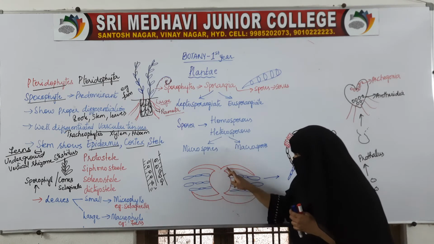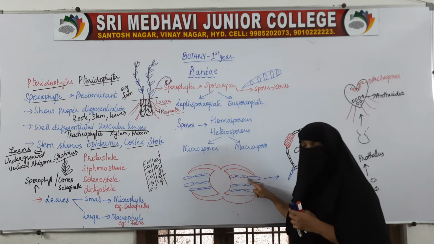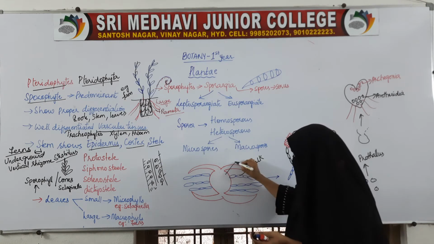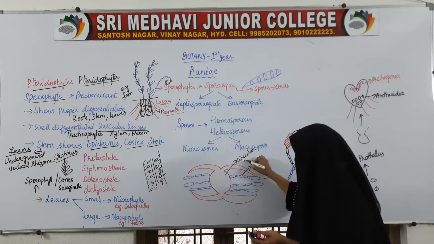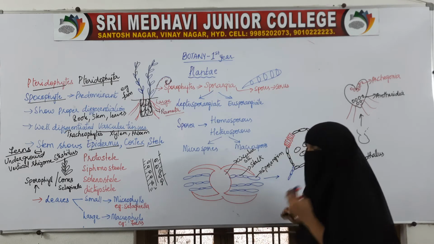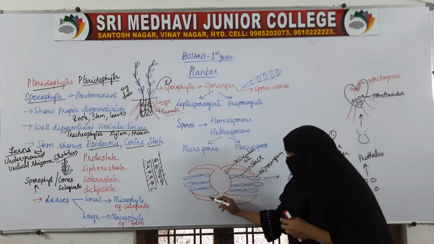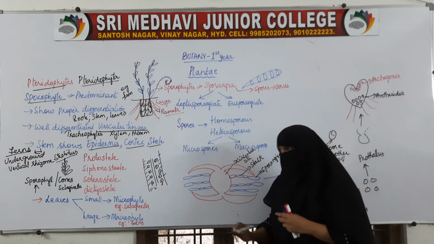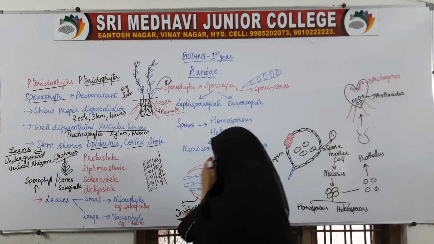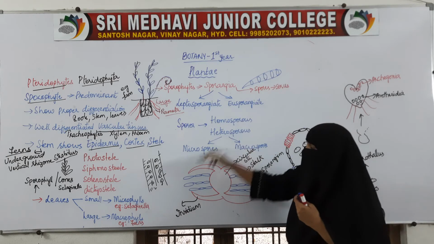Some circular structure is there in the middle, to which this is the stalk, and this is the sporangium. Surrounding all the sporangia, an umbrella-like structure is present, that is the indusium.